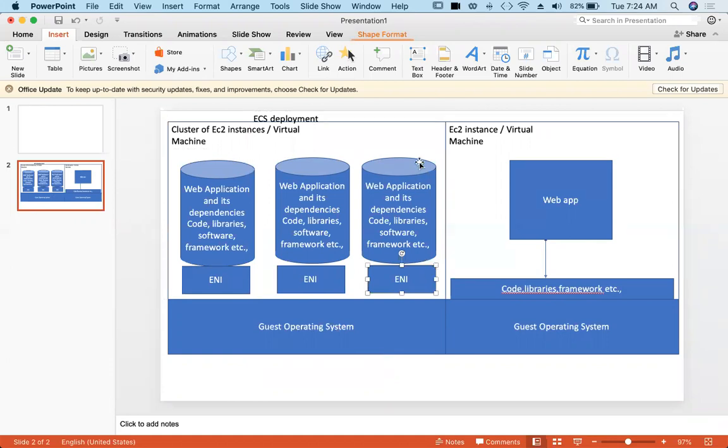When I scale up the containers, the new containers will be launched, and they will have separate ENIs and public IPs. Right? So that is ECS. And why ECS? We have discussed that. So this setup, now we are making it compact. We are packing it in some lightweight software called Docker. And these are the Docker containers. So let us go and launch one ECS.